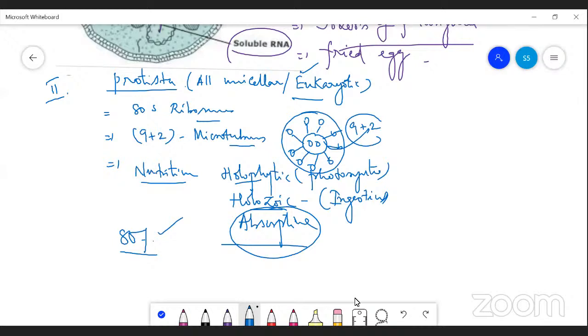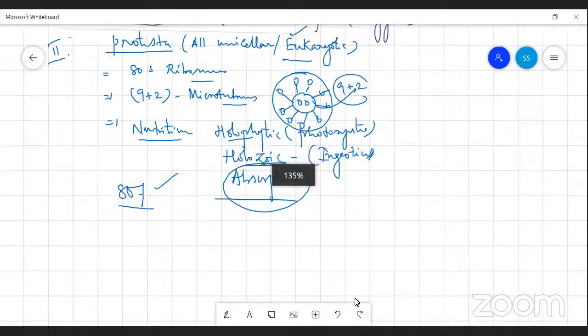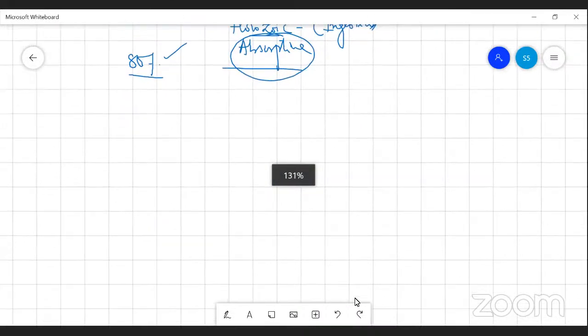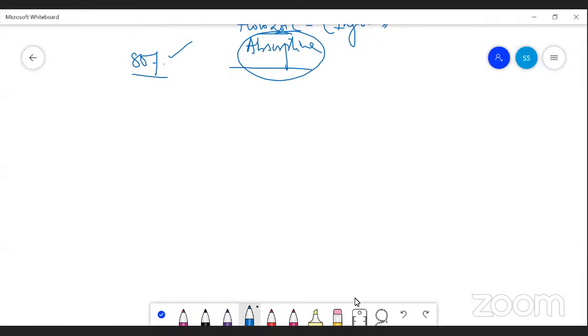Now, how are the protists classified? Protista is divided into three categories.